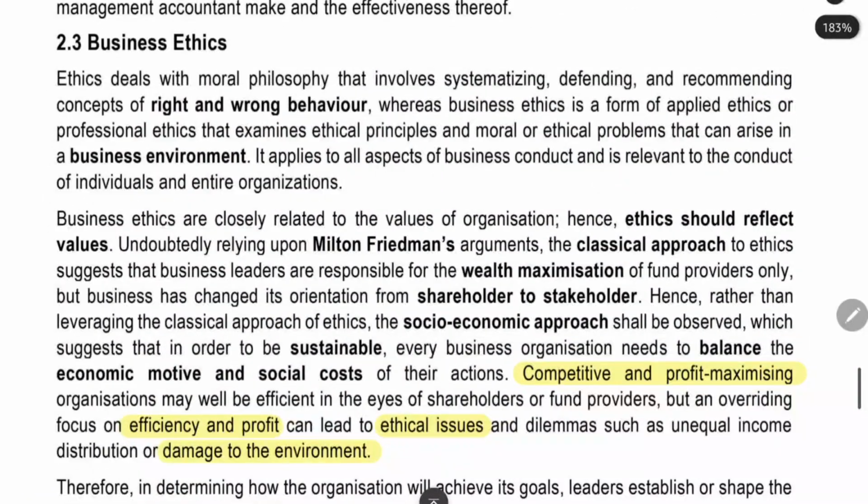Business ethics. It will be the difference between right and wrong behavior. What is right and what is wrong? It is defined by the business ethics of the management accountant. It is very important in a business environment. And then ethics should reflect values. What are the culture which you are having? It will be reflected by the ethics.